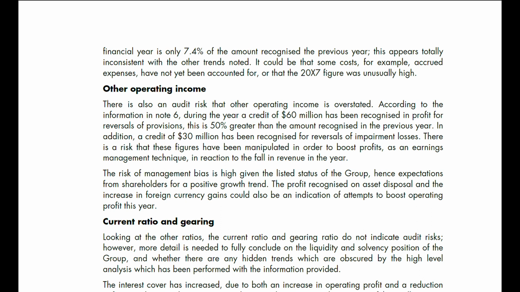In addition, a credit of $30 million has been recognized for the reversals of impairment losses. There is a risk that these figures have been manipulated in order to boost profit as an earnings management technique in reaction to the fall in revenue this year.